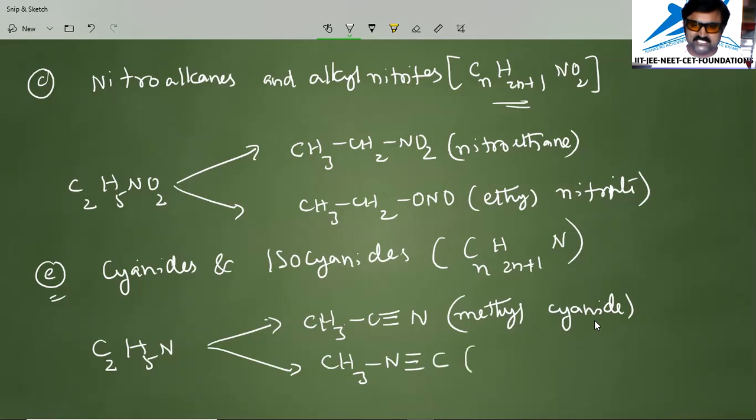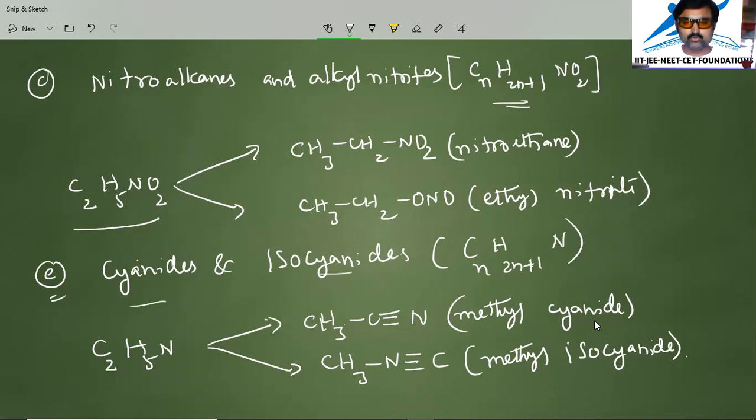This we will call methyl isocyanide. Hope you observed here. First we have taken nitroalkanes and alkyl nitrites, and cyanides and isocyanides. So these are two examples in this category, and still we have several examples.